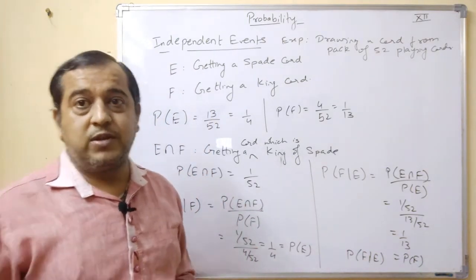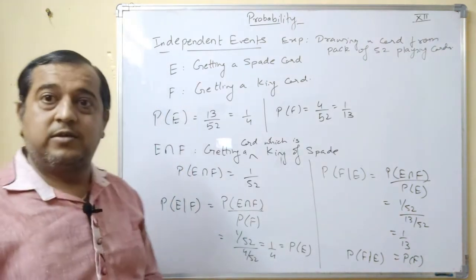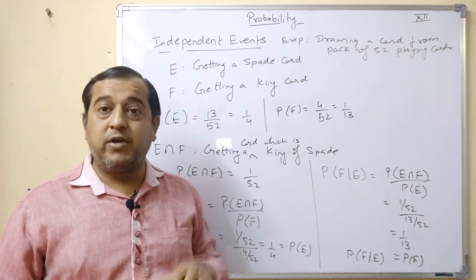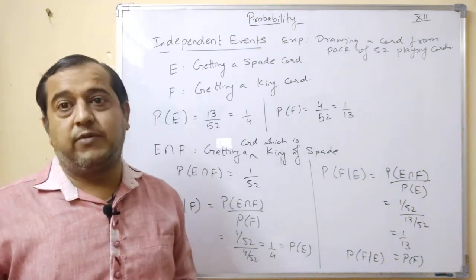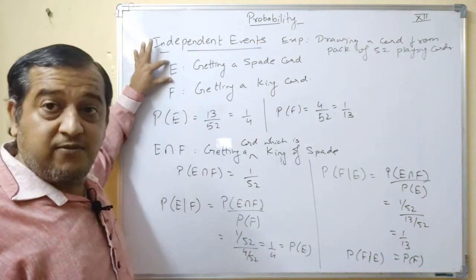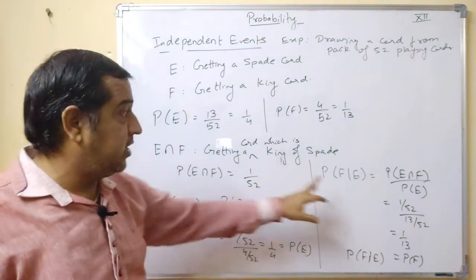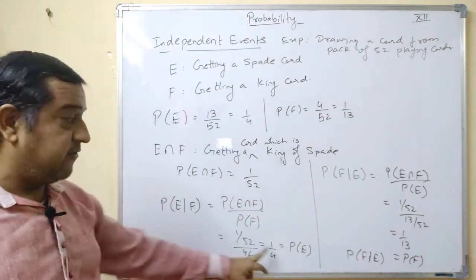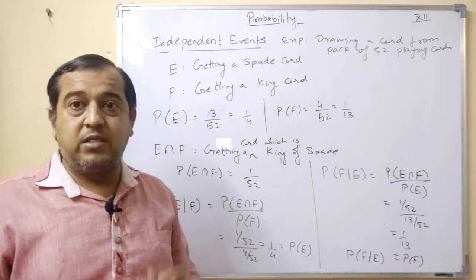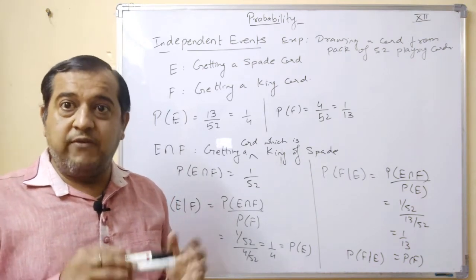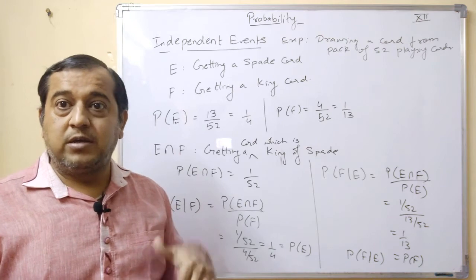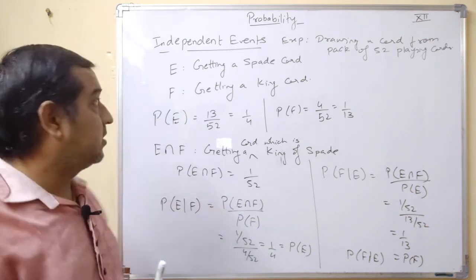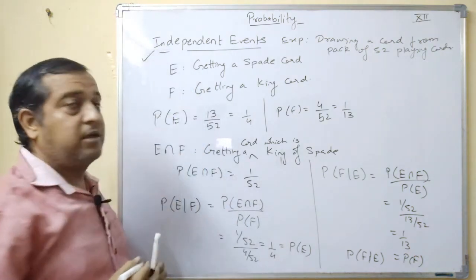So what we see is that these two events do not disturb the probability of the other event. If E is existing first, then also it is not affecting the probability of F. If F is existing first, then also it is not affecting the probability of E. When this happens, that an event does not affect the probability or existence of another event, then the two events are said to be independent events.